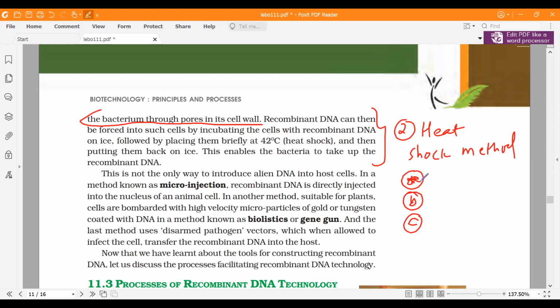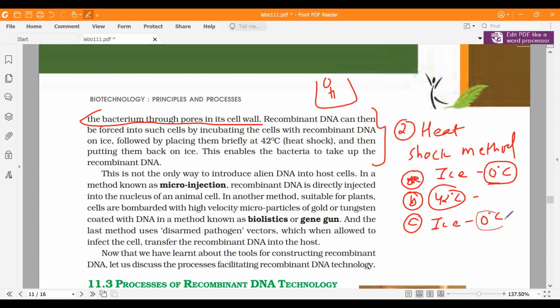Okay. So you mix this rDNA and host cells and everything in a small vial. First you put it on ice. Ice has 0-degree temperature. Then you put it at 42 degrees for a minute or two, and then you again put them on ice. So it is a sudden temperature rise from 0 to 42. This will also make bacteria competent to take the recombinant DNA. This is the heat shock method, and it is called heat shock because you provide a high temperature, 42, from 0 degrees Celsius. Got it?